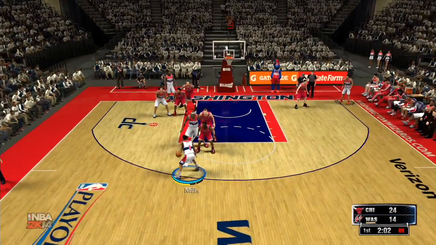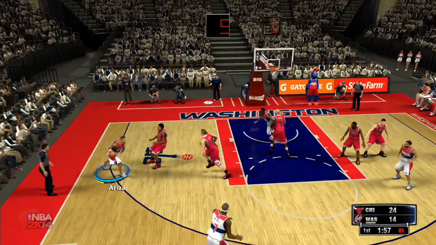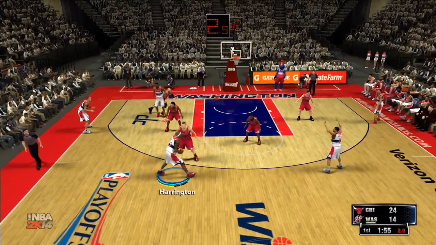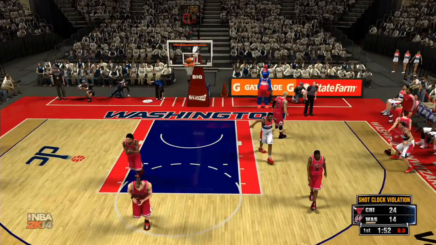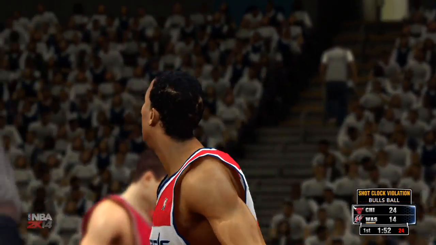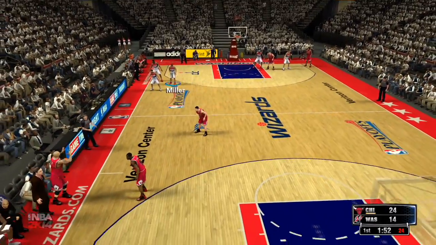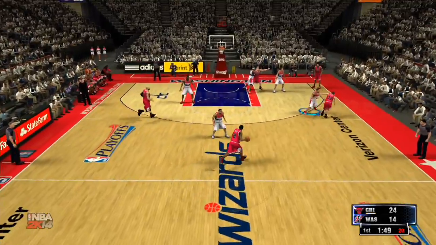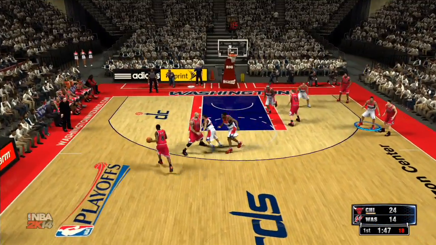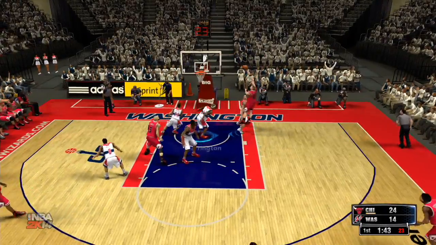Mills driving, outside to Ariza. Harrington. Mills. Miller can't get it up, and a shot clock violation. That is a huge missed opportunity from Washington, and a stupid foul. Their season will not continue if they lose this game. They'll be eliminated from the playoffs, as there's a fadeaway jumper.